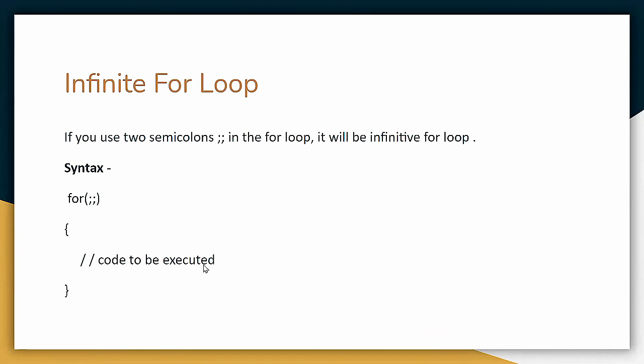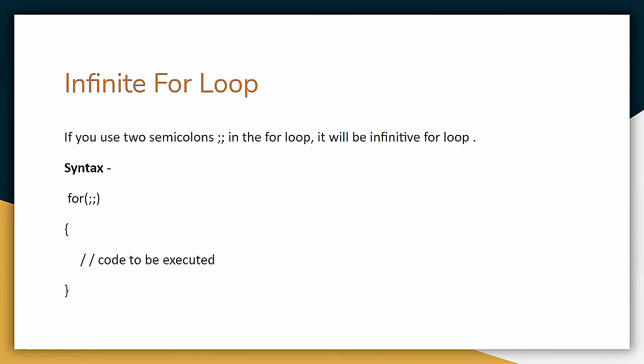And we write the code to be executed, or the body of the loop, in the curly braces. We have to keep in mind a few points about the infinite for loop. In a for loop, if the condition part is not given, no initialization statement, no test expression, and no update expression, then it will repeat infinite times.